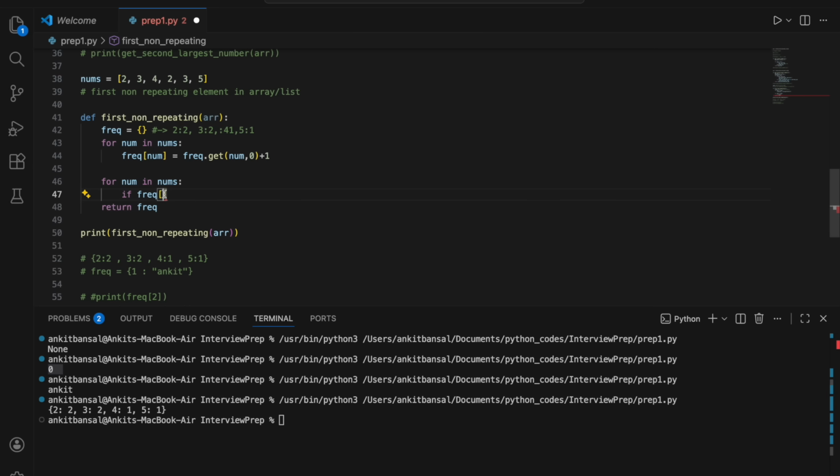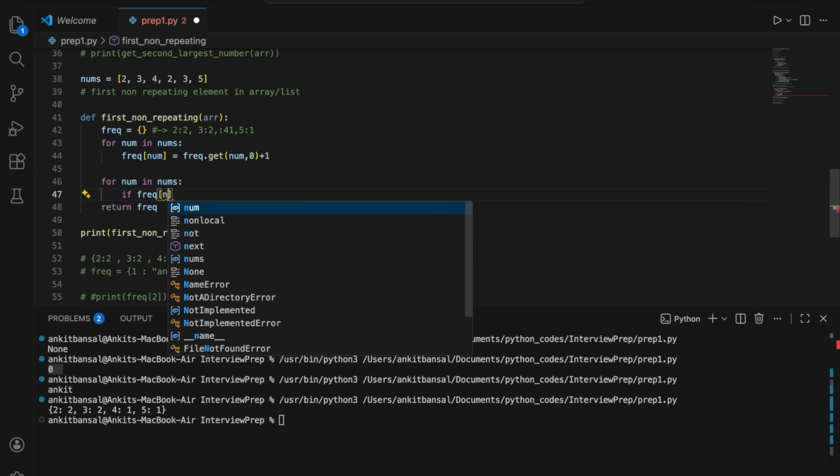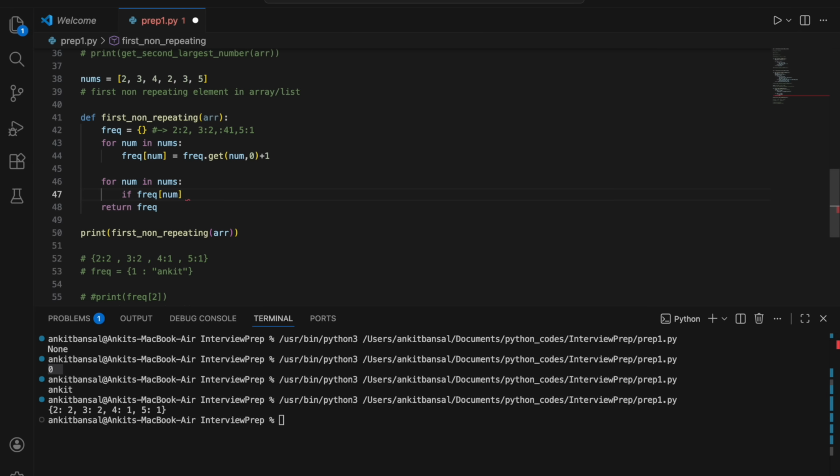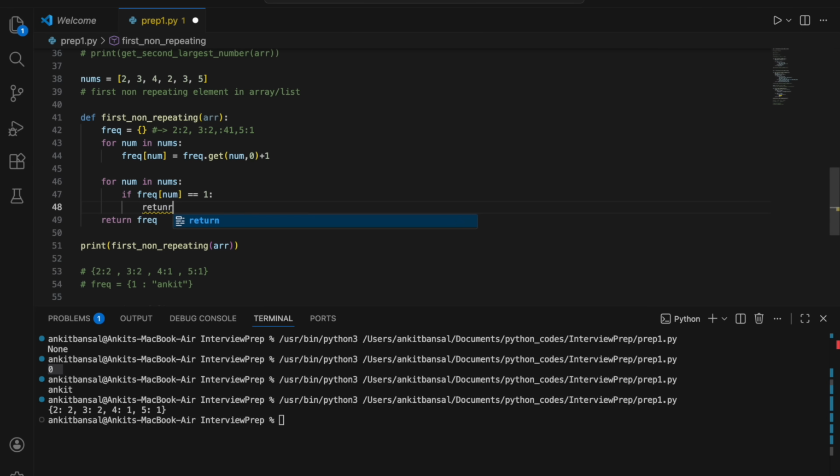Now we are sure that this number will be there, so get is not required, because all the elements are coming from this dictionary itself. In my dictionary, all the elements are coming from this list itself, right? So I'll say if frequency of num is equal to 1, then return it. Return num. That's it.